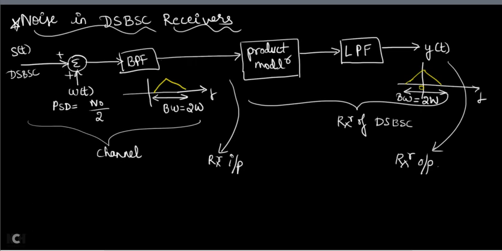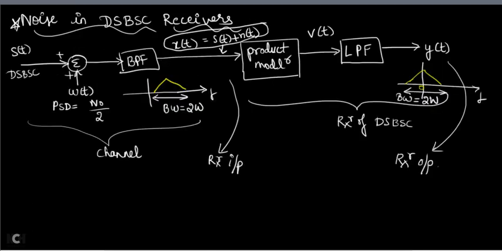Now let me call the output of the band pass filter X of T, which is equal to S of T plus N of T. You will see why I am writing it as N of T. X of T is equal to S of T plus N of T. Now the output of the product modulator, let me call it V of T. We don't know what V of T is. Let us find out later.